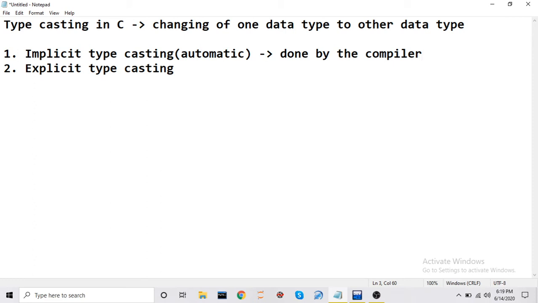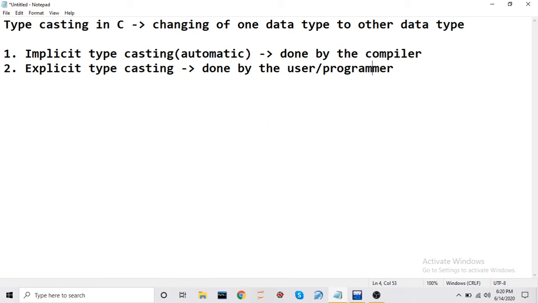Suppose when you have written an expression in which you have used more than one data type, suppose you have used integer also, float also, then the compiler will find a way and convert it to a suitable data type. We will see the example program for this one. And explicit typecasting will not be done by the compiler. Explicit typecasting will be done by the user or programmer. Implicit will be done by the compiler, right?